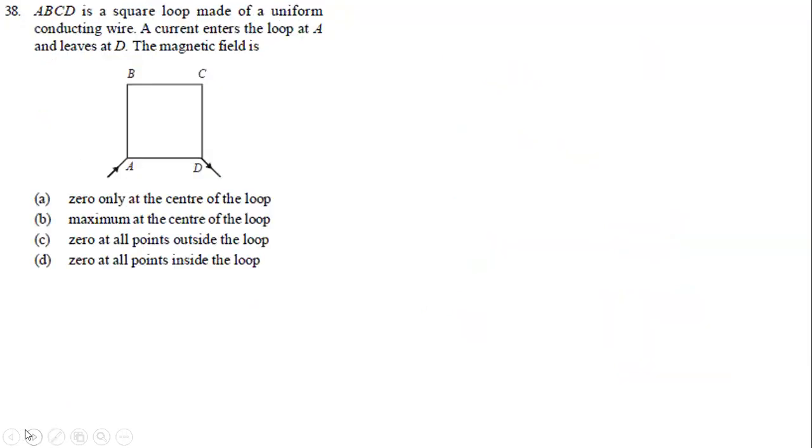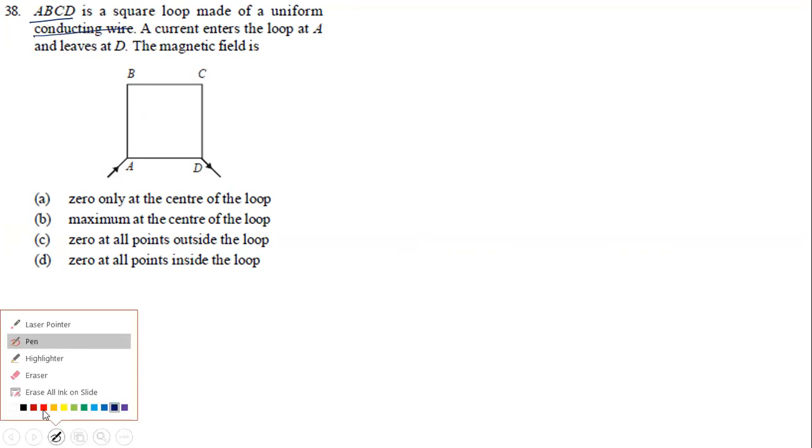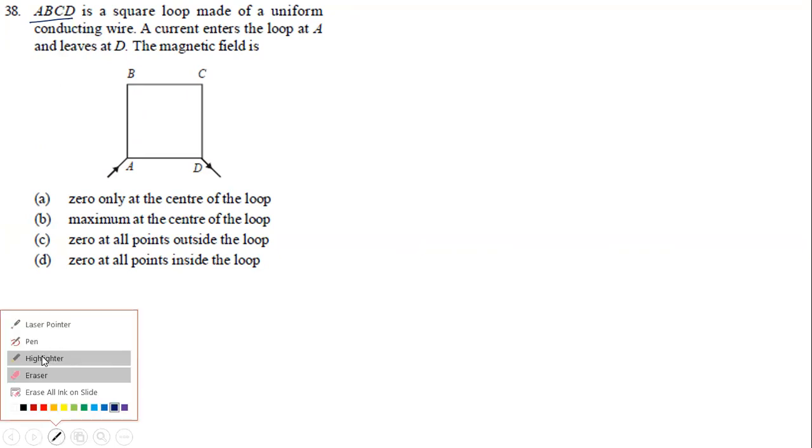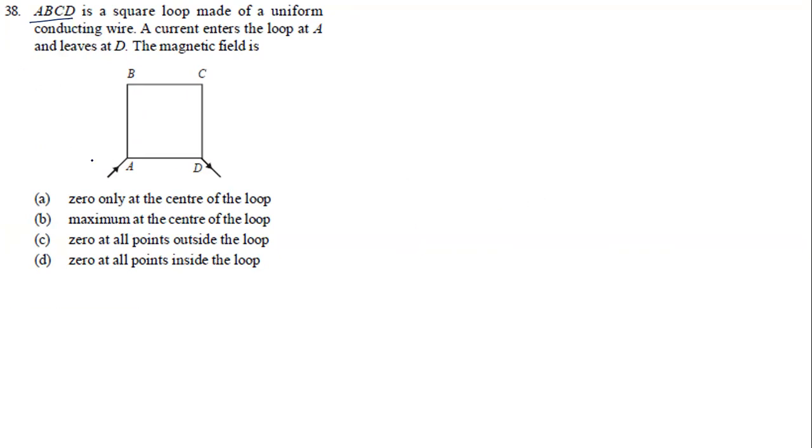This question is really combining some different topics. Look at now. ABCD is a square loop made up of uniform conducting wire. Uniform conducting wire, that you should remember. What type of wire? It is made of uniform conducting wire.